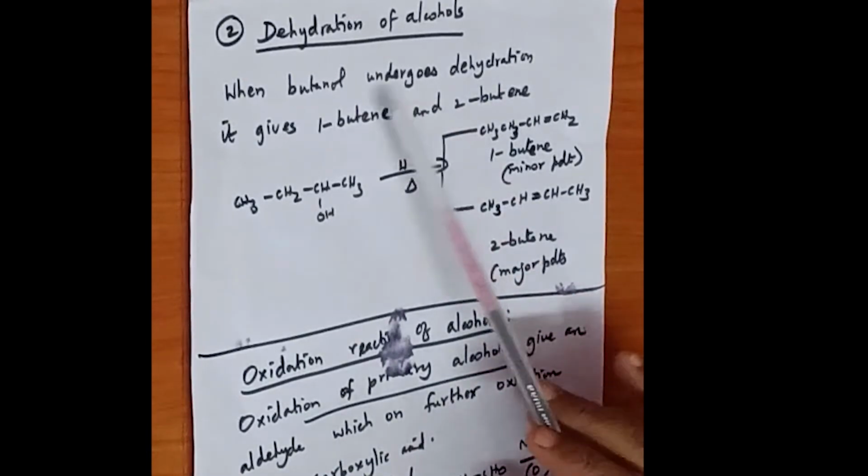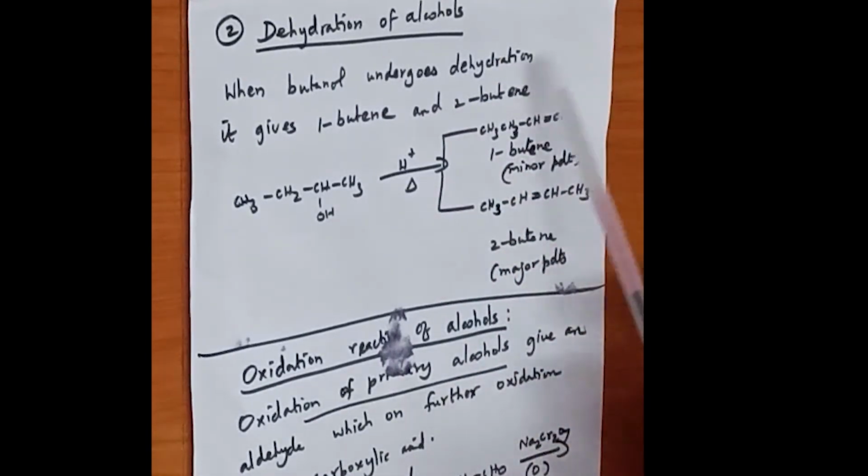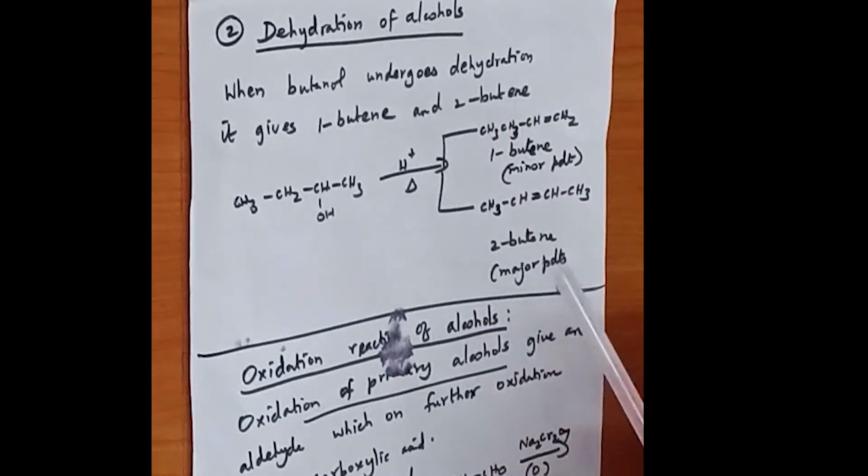So here butanol undergoes dehydration. Dehydration is removal of water molecule. Dehydrohalogenation is removal of a hydrogen halide, that is, the halogen is removed along with hydrogen. So that is called dehydrohalogenation.